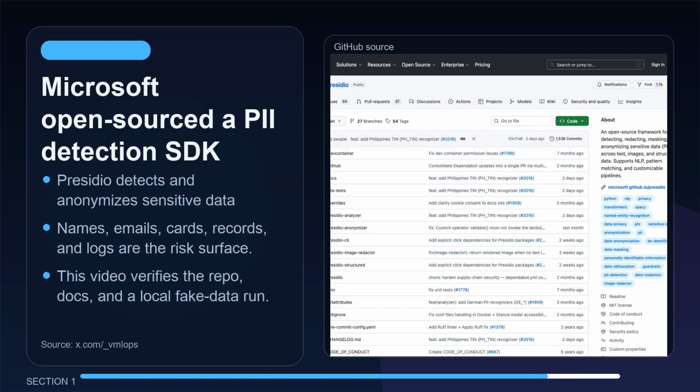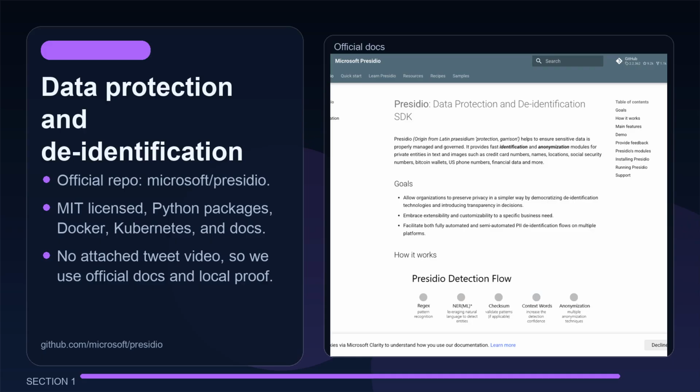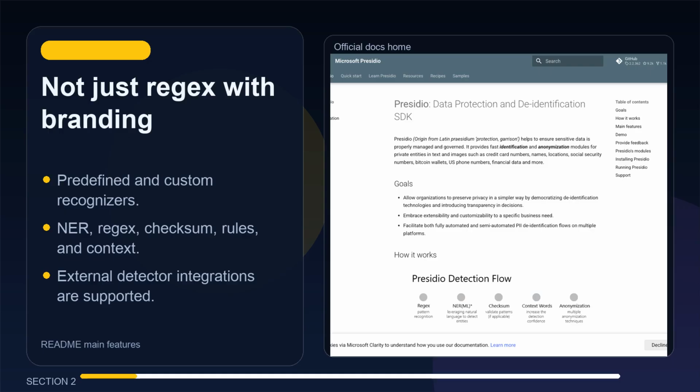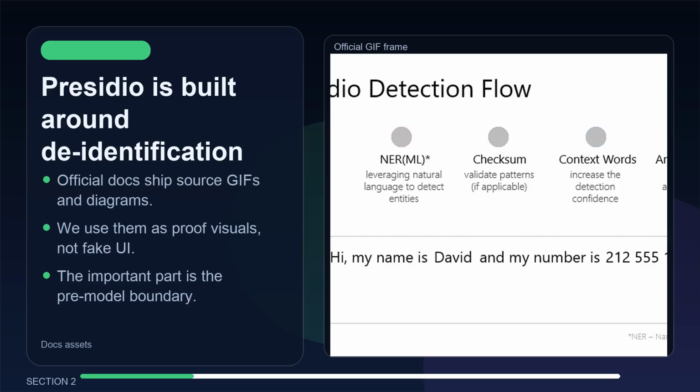That matters because every agent pipeline now has logs, prompts, retrieval chunks, screenshots, support tickets, and eval traces. If you are not filtering those streams, you are trusting every model call, every plugin, and every debugging transcript to behave perfectly. Presidio is not just a regex package with a Microsoft logo on it. The official docs call it a data protection and de-identification SDK. The core idea is a two-stage flow.